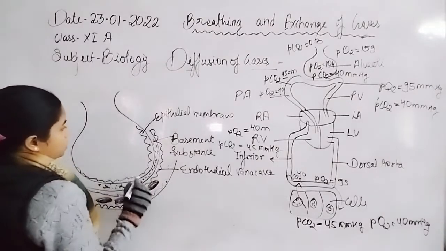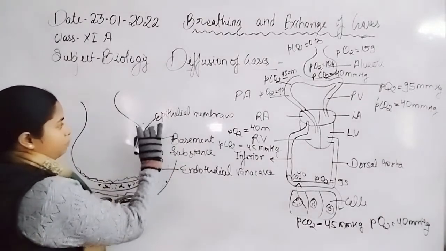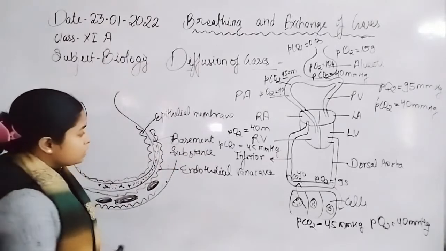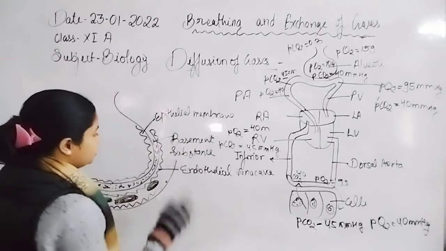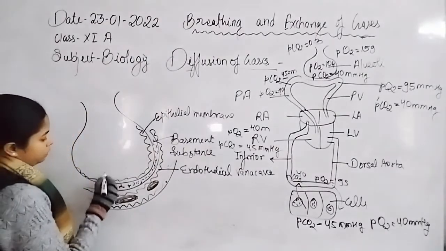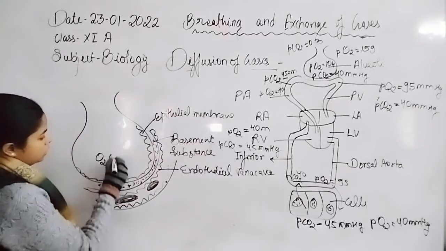Diffusion of gases is carried out through the three layers formed by the epithelial membrane of the lung alveoli, then the basement substance, and the endothelial membrane. And from here, the partial pressure of oxygen is more.